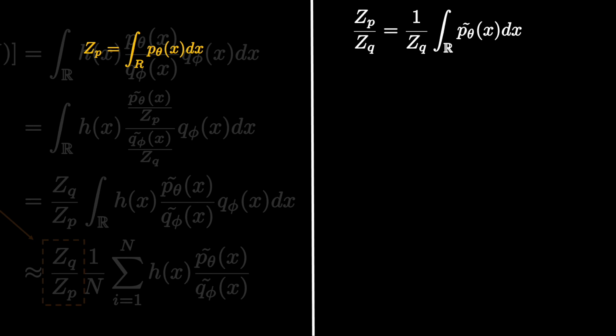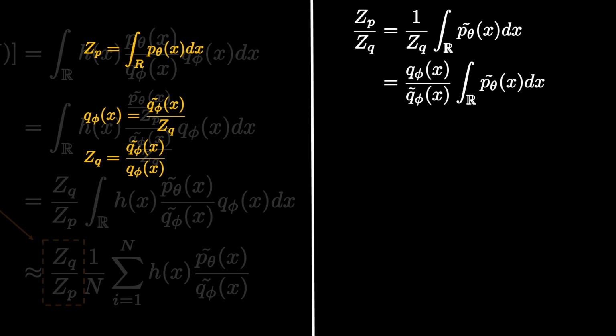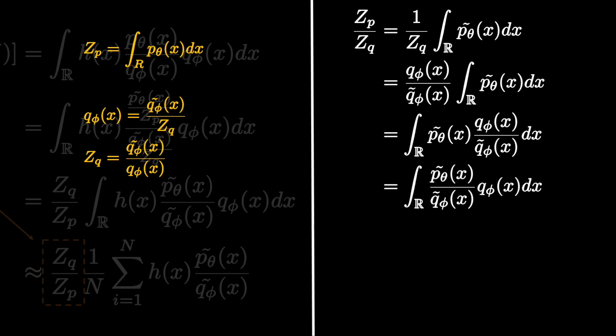The normalizing constant is essentially a marginalized probability. I'm assuming you know this. Now let's see how we can replace zq with something else. On the left, I'm showing that zq can be expressed as the ratio of unnormalized q and normalized q. And substituting in our equation, moving this ratio inside the integral because it is a function of x, rearranging the fraction now, we can see that we have managed to express it as an expectation.